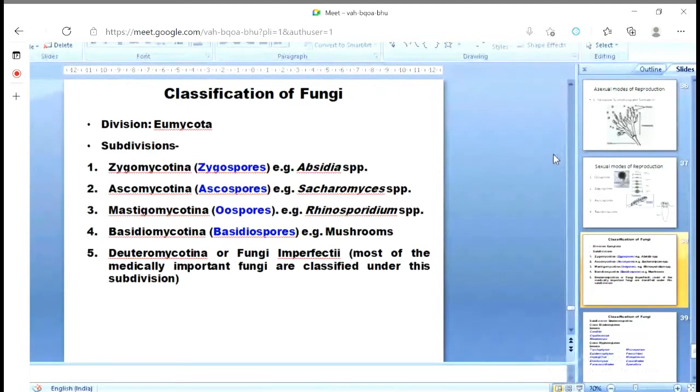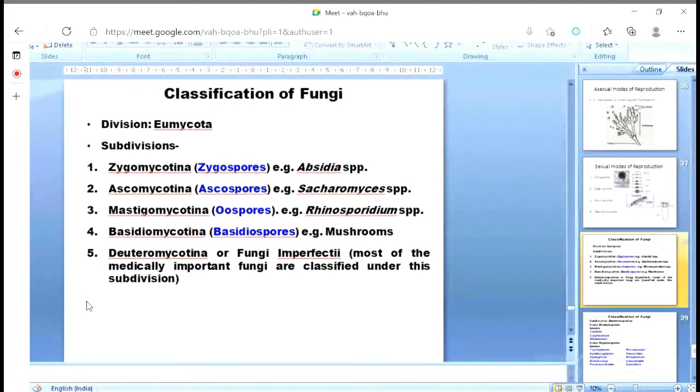Then there are four major subdivisions, and I'm just going to describe them to you. The four subdivisions are Zygomycotina, Ascomycotina, Mastigomycotina, Basidiomycotina. Look at that in the blue color. We have mentioned the spores for each of the subdivisions.